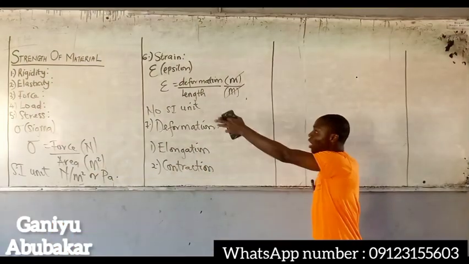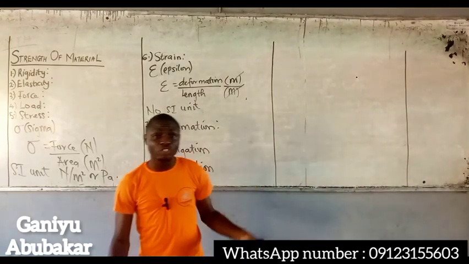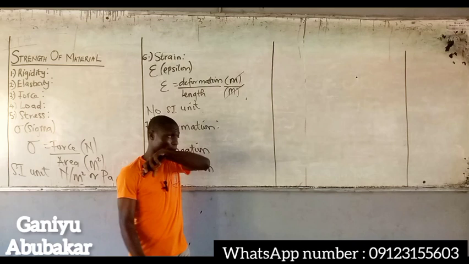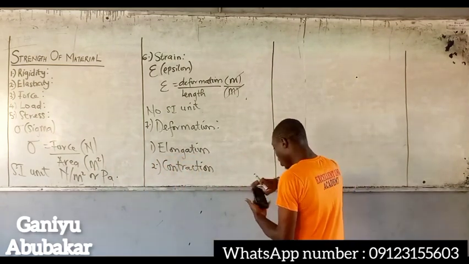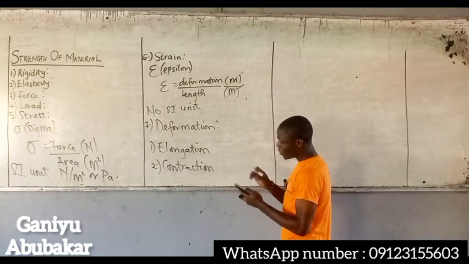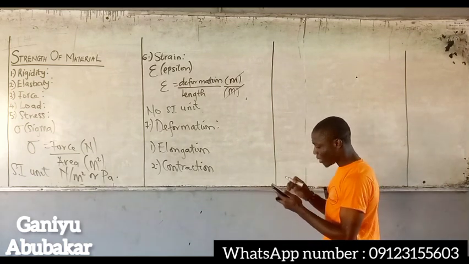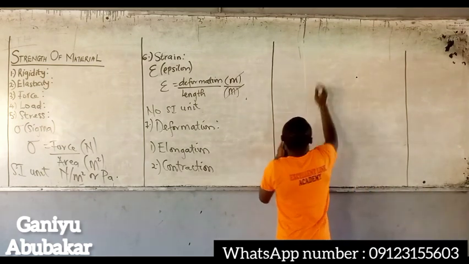So these are the basic terminologies in strength of material. Let's go to the concept called Hooke's law. So these are all the 7 basic terminologies in strength of material.